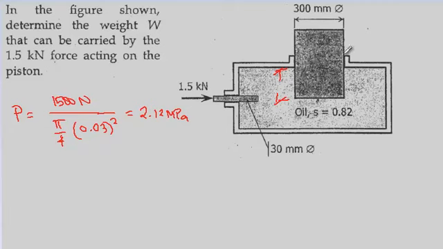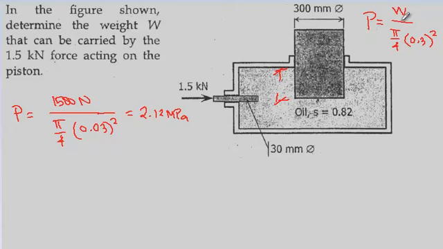Now, what will be the equivalent weight that this will also support? This one must also give a pressure equal to that for this to be balanced. So the pressure will be the weight over the area, and the weight is what we're looking for. The area we know to be pi fourth times the diameter 300, so that's 0.3 squared. So pressure here, pressure there, we could solve for W.